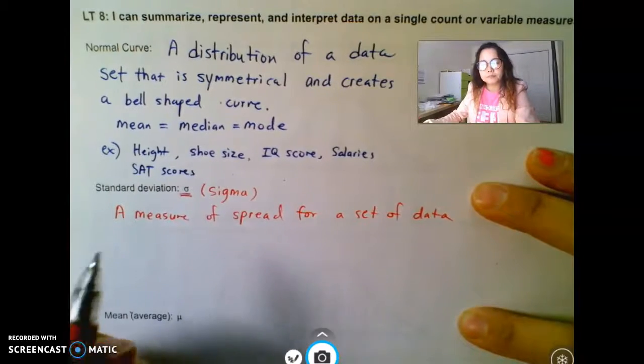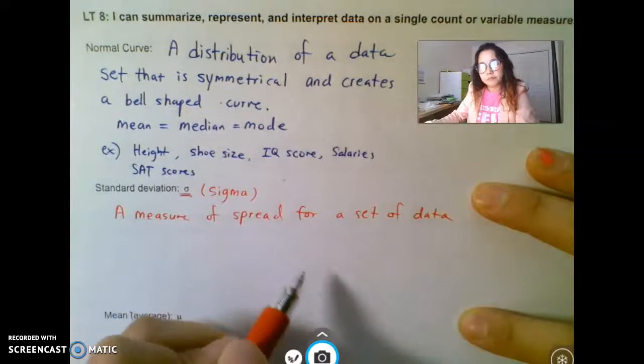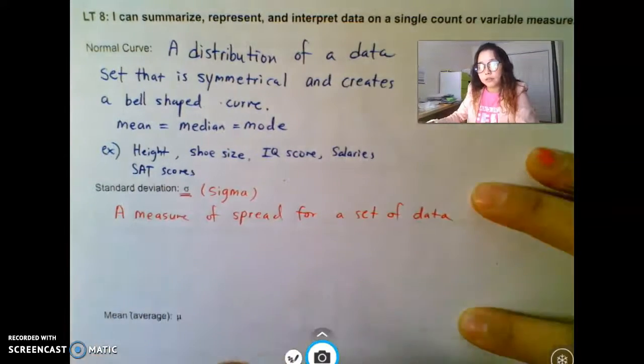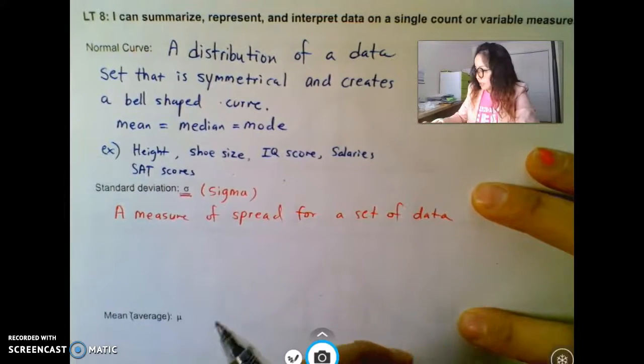So there is going to be the middle, the median and the mean. But you know how sometimes other data points can be wide apart or far away from the average, or sometimes they can be close to the average. To tell that, that's the standard deviation.